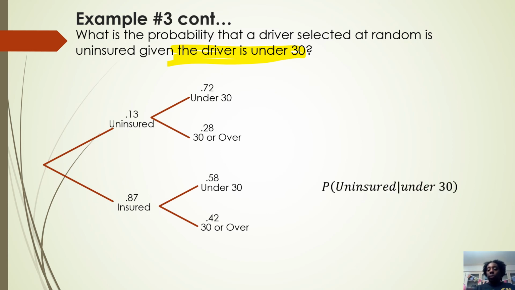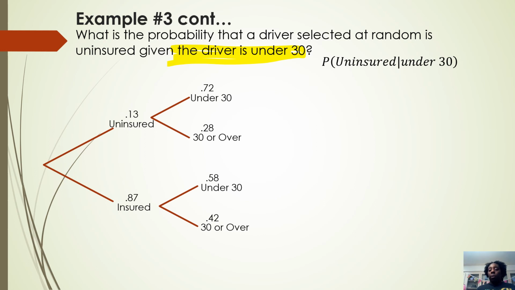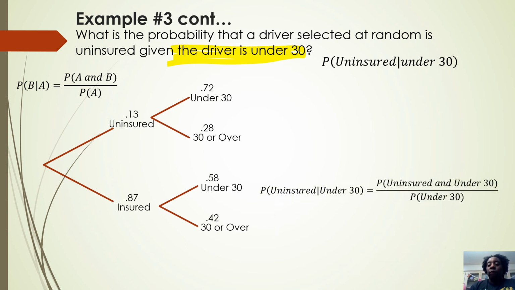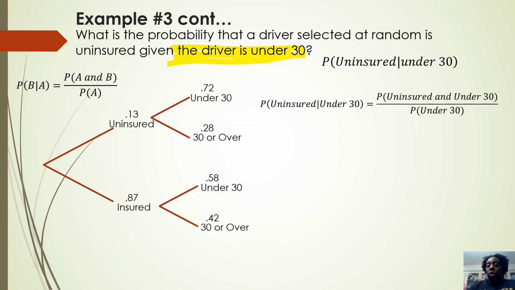So, all right, so here we go. So that's the probability of uninsured given under 30. All right, so we know that's what we're looking for. And we know we have to do the conditional math. So let's get the context here. We need uninsured and under 30 branch over, the probability of under 30.